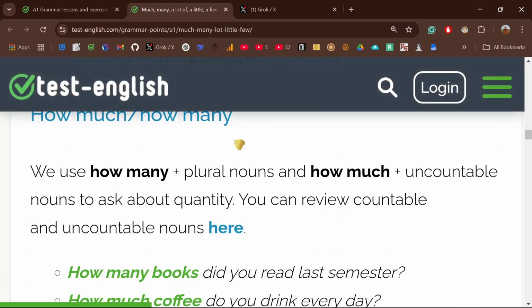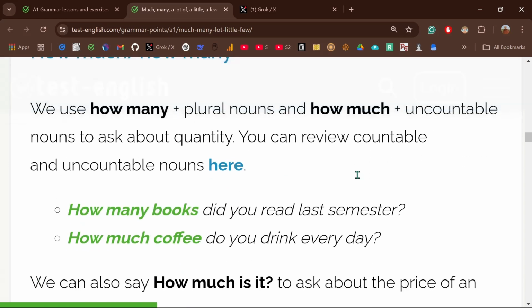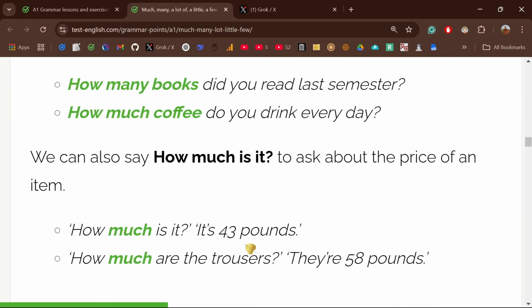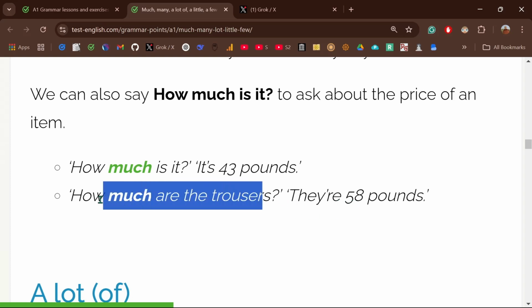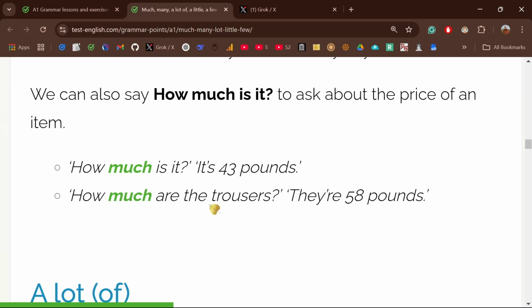How much, how many? Okay, also following the same principle. How many books, how much coffee? How much is it? When you're asking for the price, how much is it? How much are the trousers? Okay, that you're asking for the money, to ask about the price.